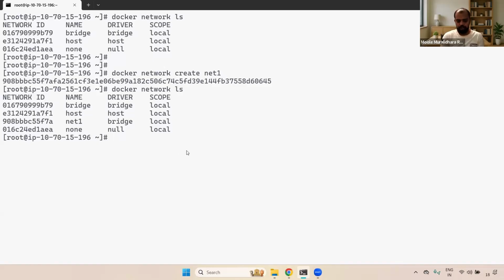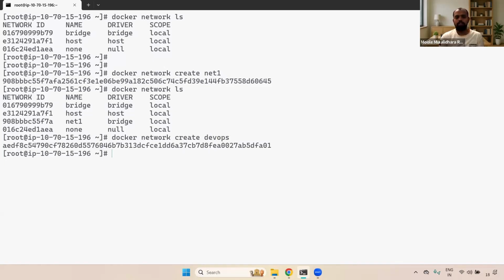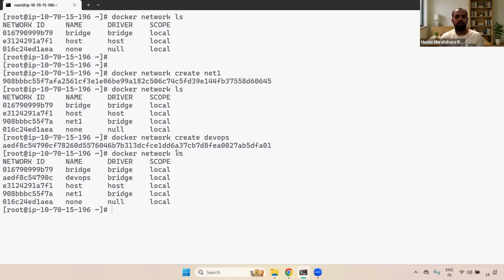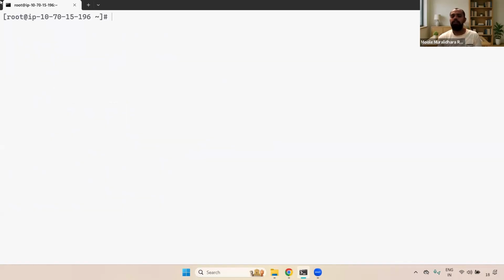Understand, right? And also I'm going to create another one, docker network create. For example, I'm creating devops. Now it is created. Now I can give docker network ls command. If you observe here, this devops network is also created under the bridge driver only. And here you can see that. Understand, right? Any questions now? Fine, super. Now we have created two networks. One is net1 and another one is devops.